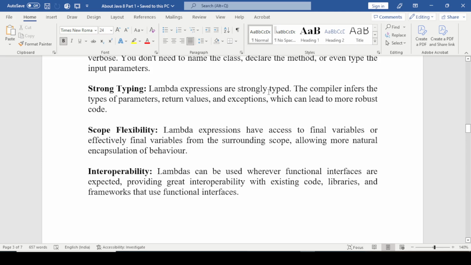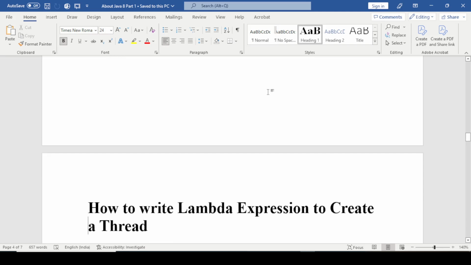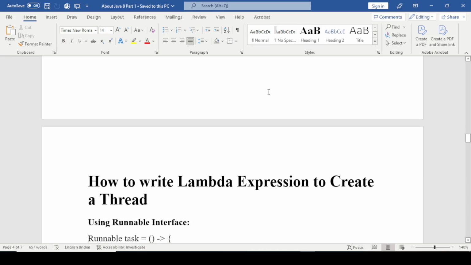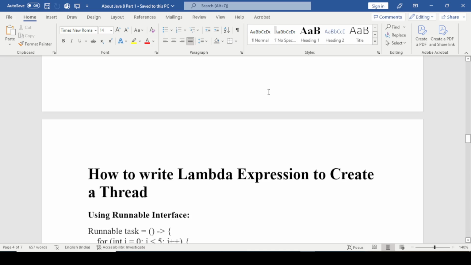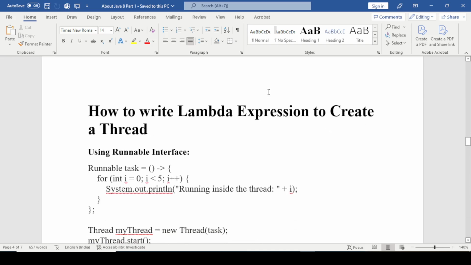Interoperability. Lambdas can be used where functional interfaces are accepted, providing great interoperability with existing code, libraries and frameworks that use functional interfaces. Next question: how to write a lambda expression to create a thread. This is the most important question, mostly asked in interviews.